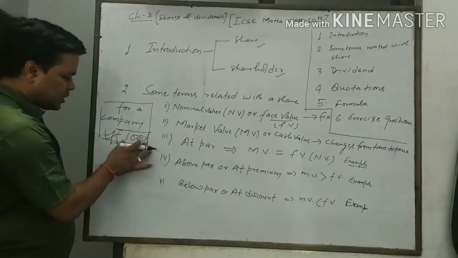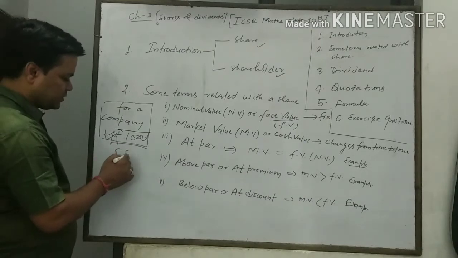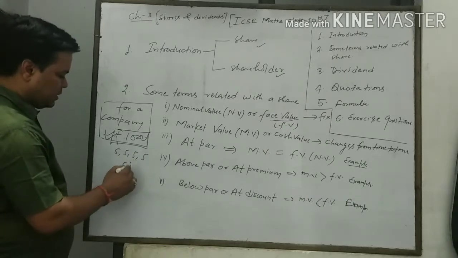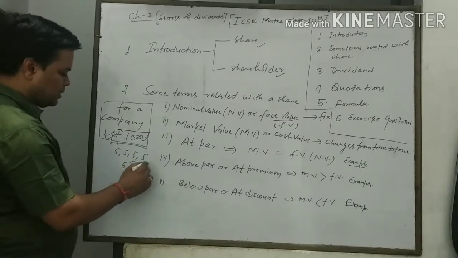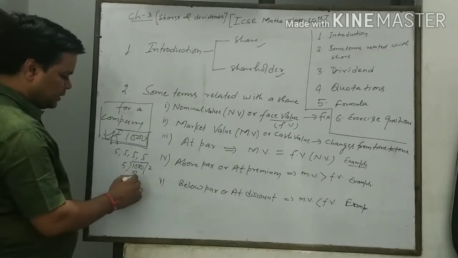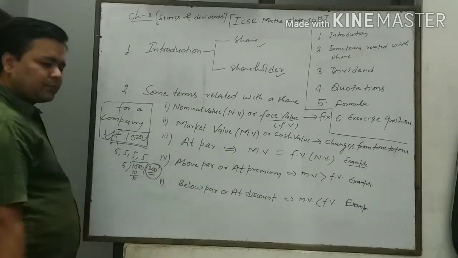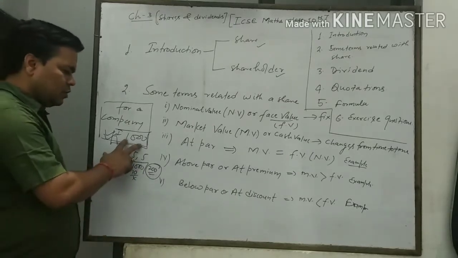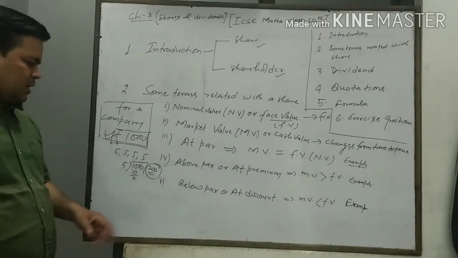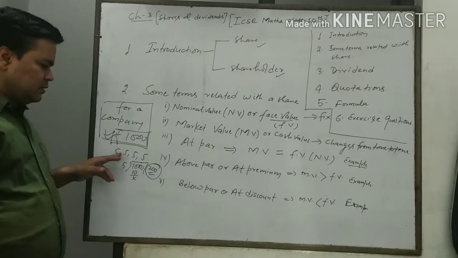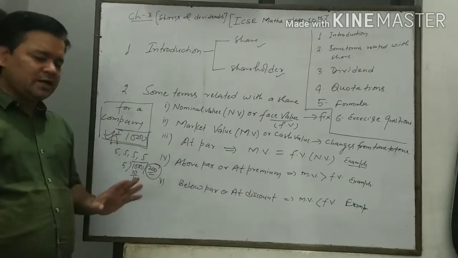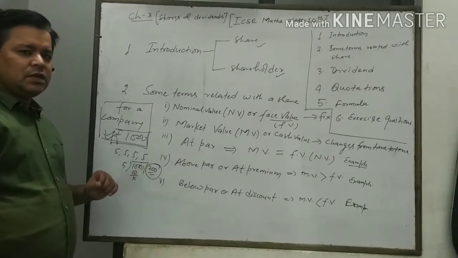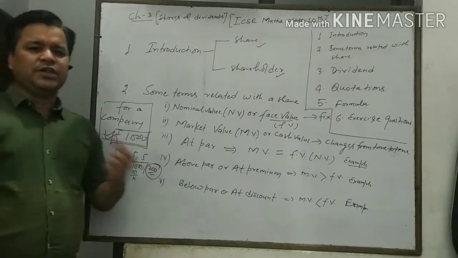If we break this ₹1,000 into parts of 5 rupees, then what will the total number be? 1,000 divided by 5 is 200, so the total number of shares will be 200. It means there will be 200 equal parts, and each part is called a share.